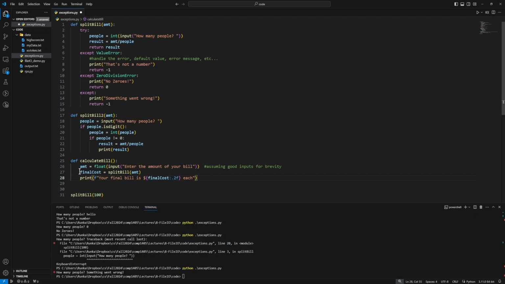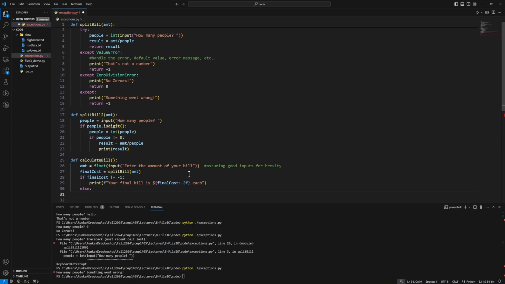Now back out in our calling function, final cost is either the result that we're supposed to get, so the amount divided by the number of people, or it's either -1 or it's 0. So in the case that it's 0 or that it's result, we can just print out your final bill is either $0 each or result dollars each. In the case that it's -1, we don't want to do that. So we'd have an if statement here that says if final cost does not equal -1, then we'll print it as good. Otherwise, we have some sort of error, so we'll say print, there was an error splitting your bill.